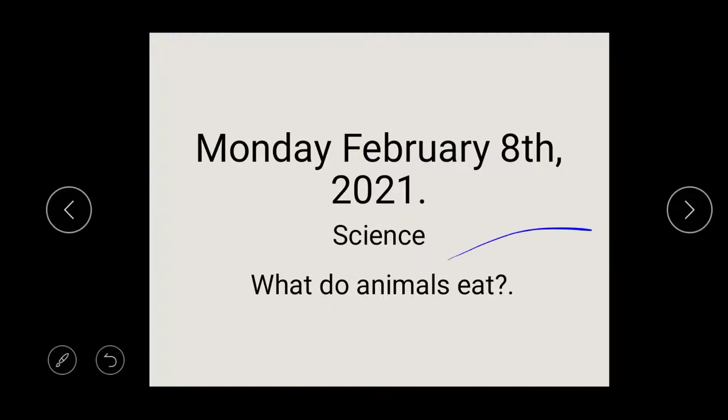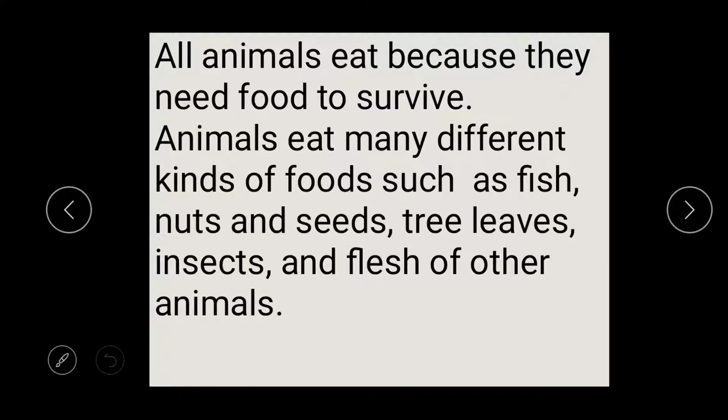There are different kinds of animals and there are different kinds of things they eat. All animals eat because they need food to survive and to live. Without food, they are going to die. So they need food on a daily basis to survive.